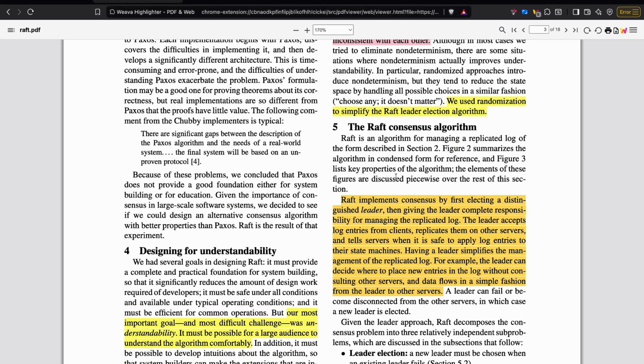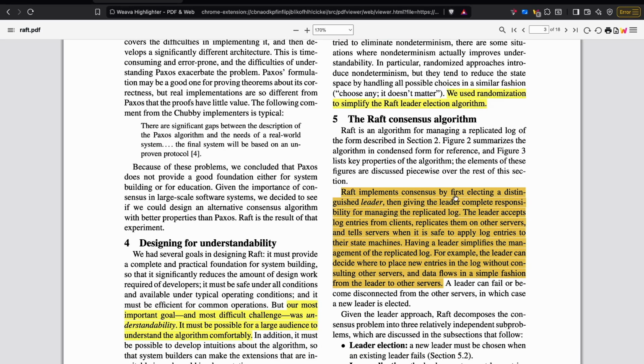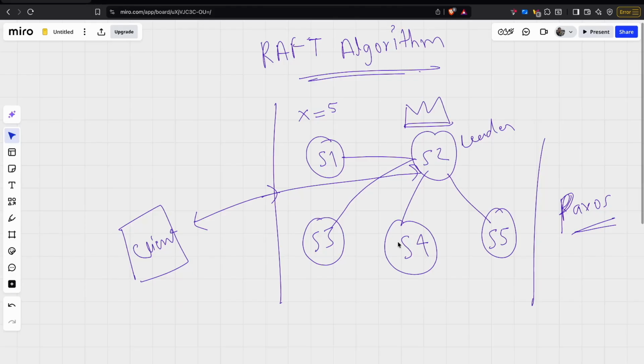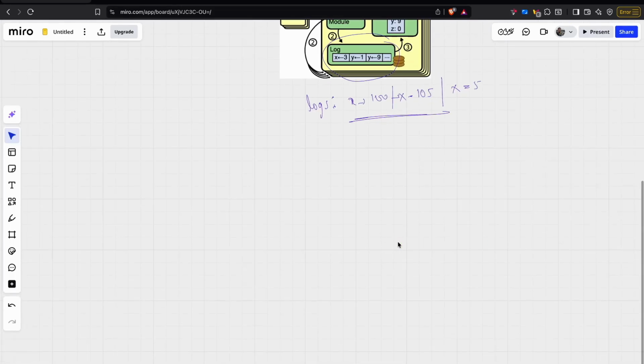So why did Raft implement it this way? Simple answer. It makes things easier. If you read this: Raft implements consensus by first electing a distinguished leader, then giving the leader complete responsibility for managing the replicated log. The leader accepts log entries from clients, replicates them on other servers, and tells servers when it is safe to apply log entries to their state machine. Let's understand this first.